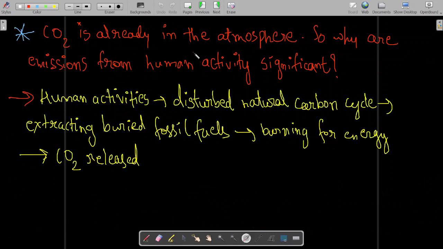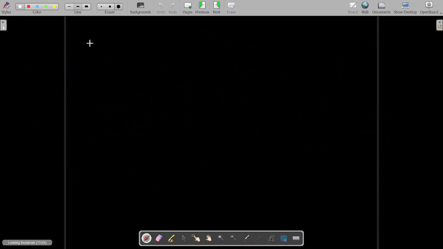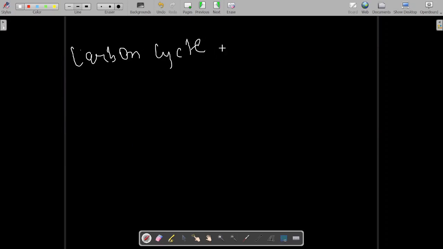Now CO2 is already present in the atmosphere, so why are the emissions from human activity significant then? Actually, human activities disturb the natural carbon cycle. You must have learned the carbon cycle in environmental ecology. What is the carbon cycle, by the way?